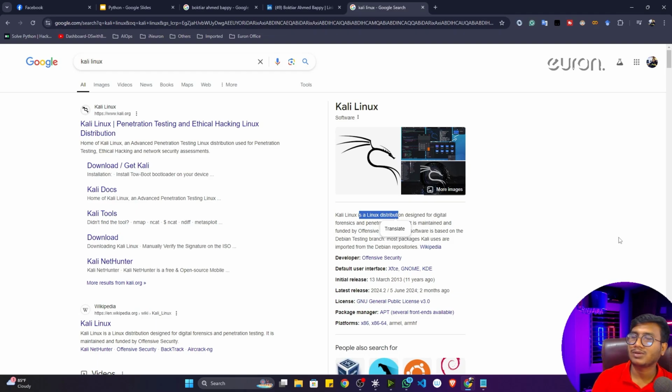But if you're a hacker, you can also hack from a Windows machine or a Mac based machine. Yes or no? You can do it. But if you're using Windows or Mac, you have to install those tools separately, which means you have to set up everything from scratch. If you're using Kali Linux, you don't need to install them separately. The functionality is already there; you only use those tools and technology. That's why hackers prefer Kali Linux, not Windows or Mac. I hope you got it.